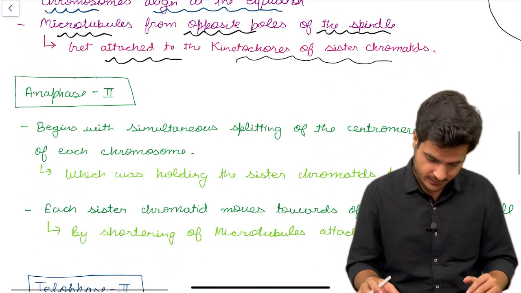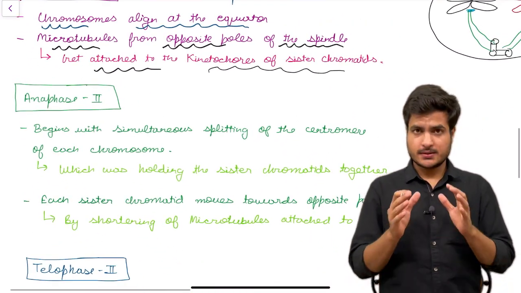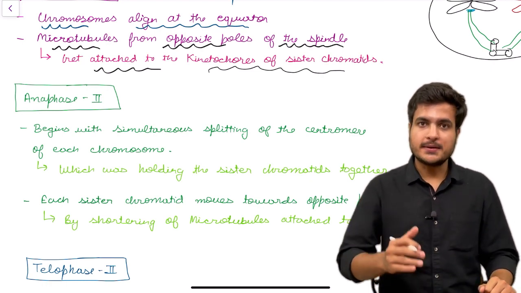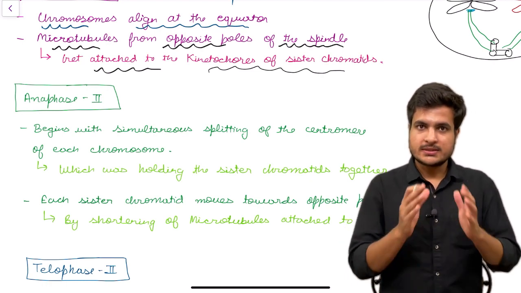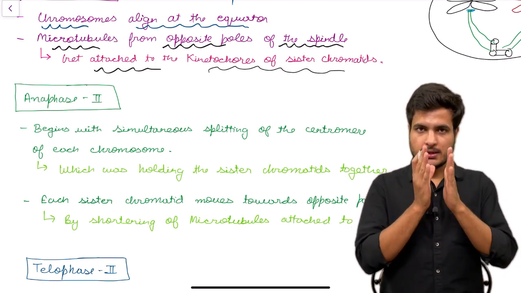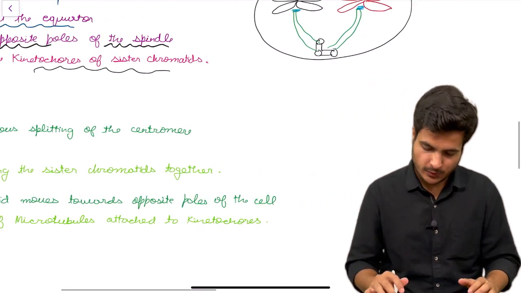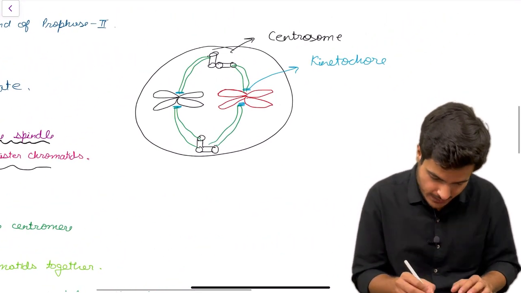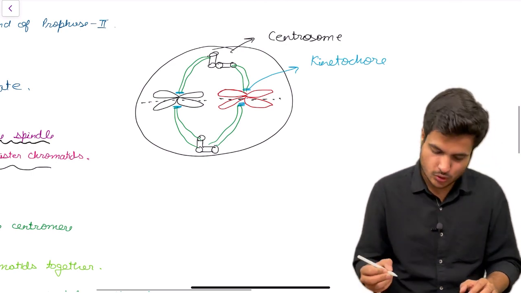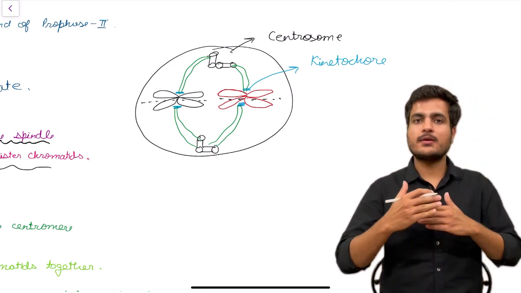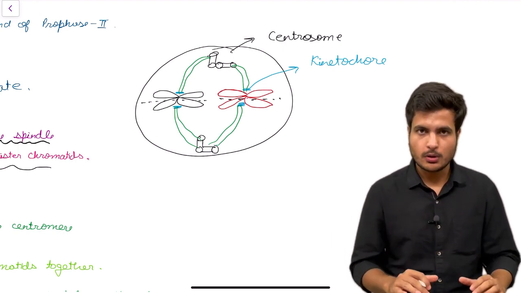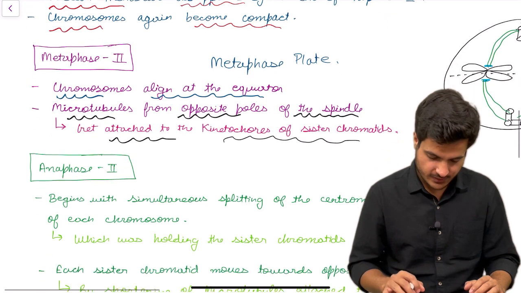Now talking about anaphase 2. Anaphase is represented by splitting of chromosomes, and in anaphase 2, sister chromatids will separate once the centromere disintegrates into two chromatids. Now what will happen? There would be a break in these chromosomes, and each sister chromatid would be pulled by the spindle fibers towards one of the poles of the cell. So this is anaphase 2.